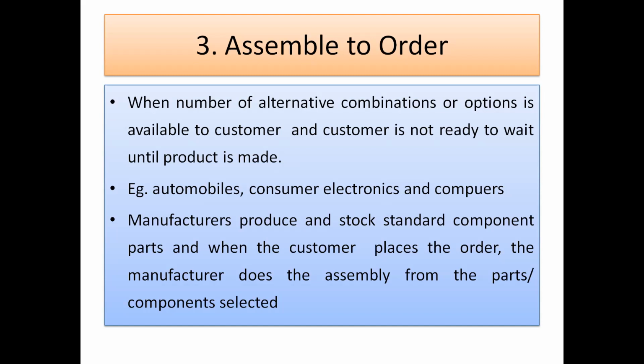Let us take the example of a two-wheeler. You will get the standardized bike. If you want a different type of horn, you have to replace it. If you want some additional aesthetics, a different type of headlight, or an indicator with sound, something different, you have to go for it.